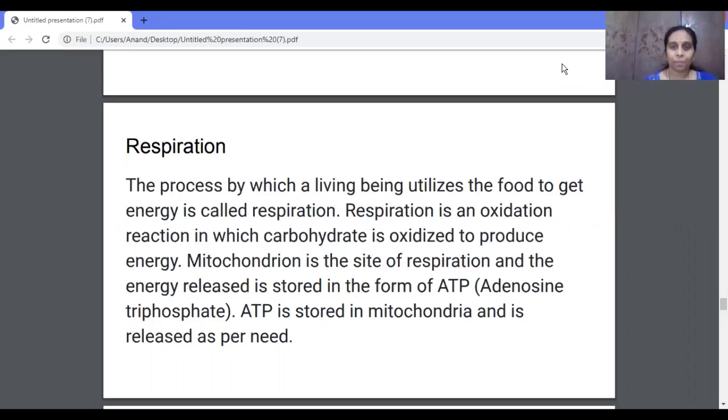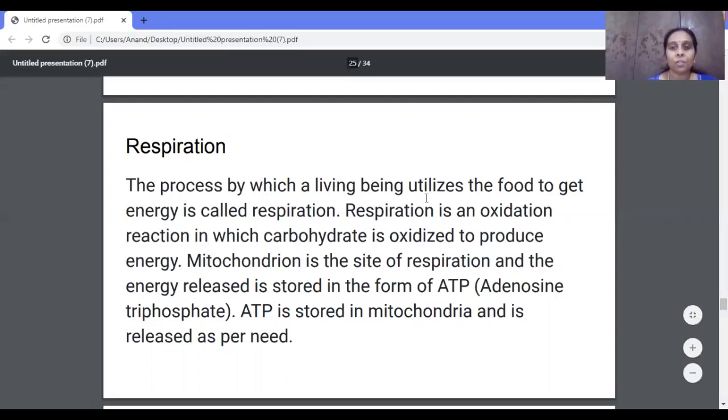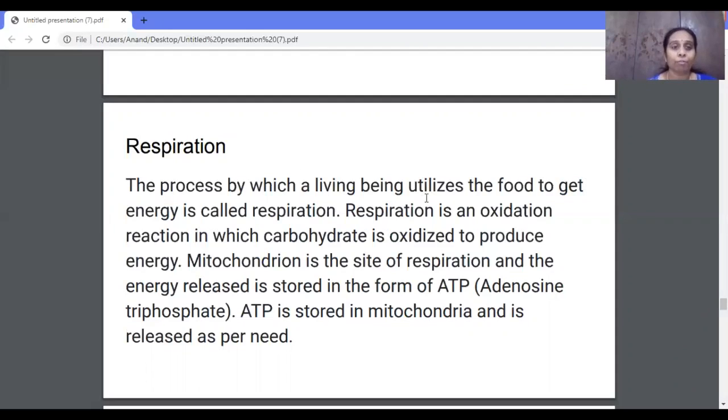So what is respiration? It's a process by which living beings utilize food. They make use of the food to get converted into energy. That is known as respiration. Respiration is a type of chemical reaction. We can call it an oxidation reaction, in which carbohydrates, that is nothing but the glucose, the digested food, get oxidized to produce energy.